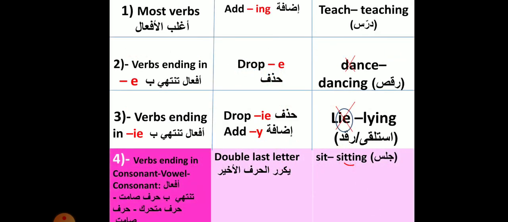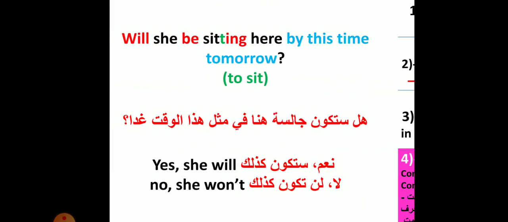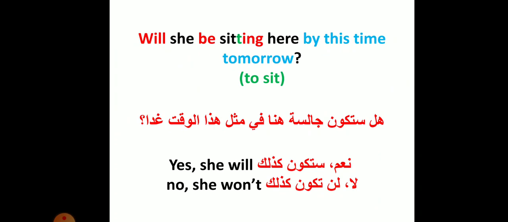The fourth rule: verbs ending in consonant, vowel, consonant, we double the last letter. Okay, for example, verb to sit, sitting. Let's see the example in a sentence. Will she be sitting here by this time tomorrow? Verb to sit. Here we have the consonant, vowel, consonant. So we double the last consonant and we add ing. Yes, she will. No, she won't.